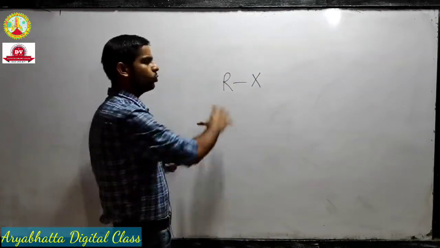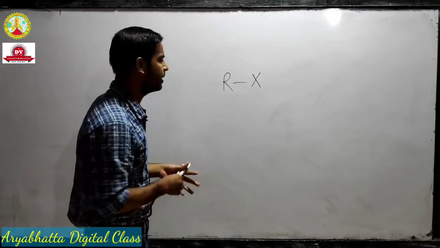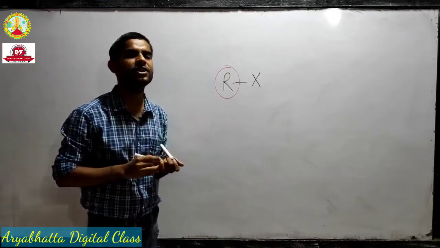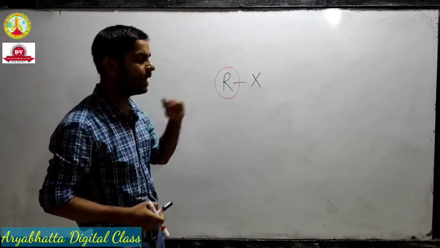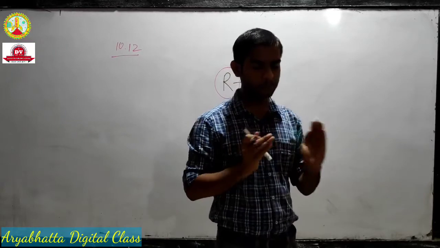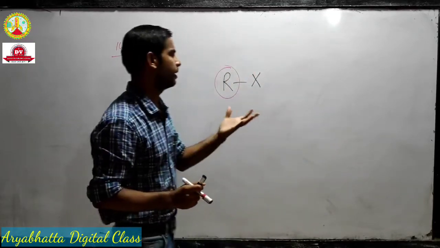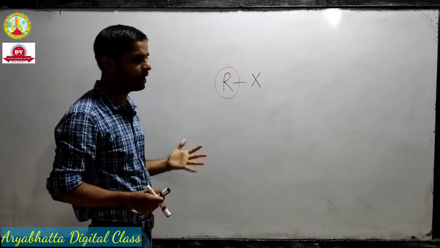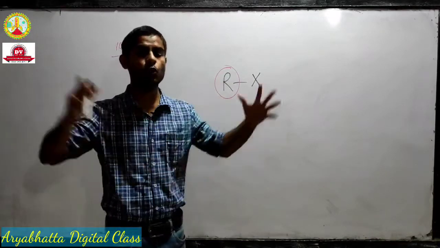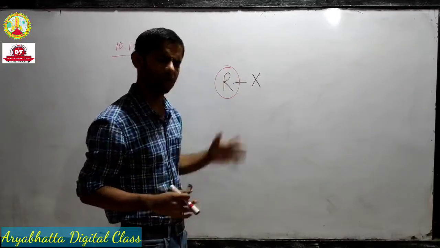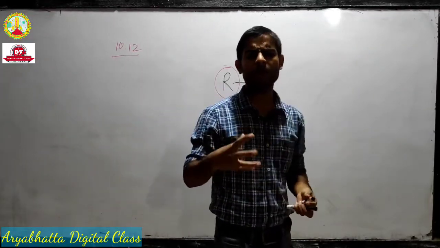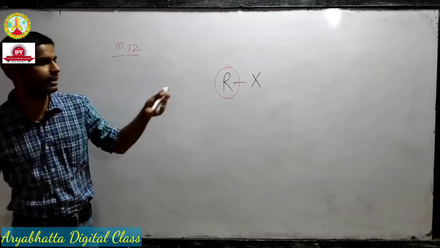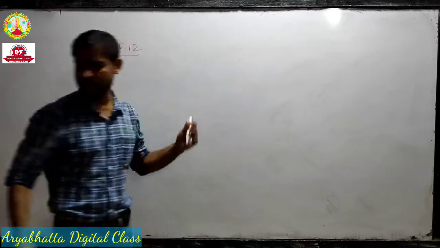And the answer to this question we have already discussed, that the alkyl part is hydrophobic in nature. So though it has a polar part, a polar CX bond, still because of this hydrophobic or non-polar alkyl group, if this alkyl group is too bulky and dominates the molecule, the non-polar part will be dominant and it will be immiscible in water. So that's the reason behind the second question. We have already discussed it.